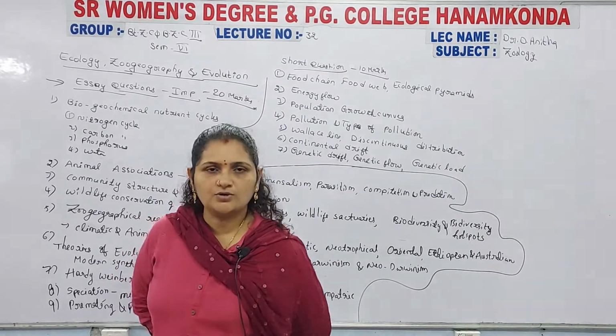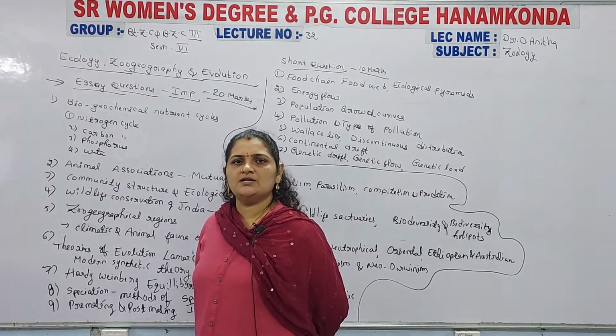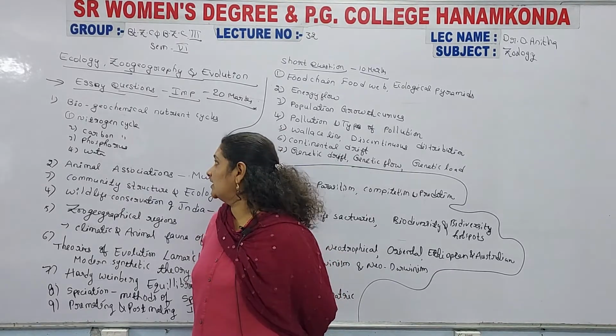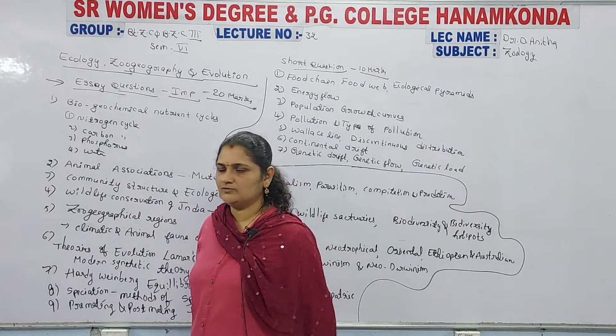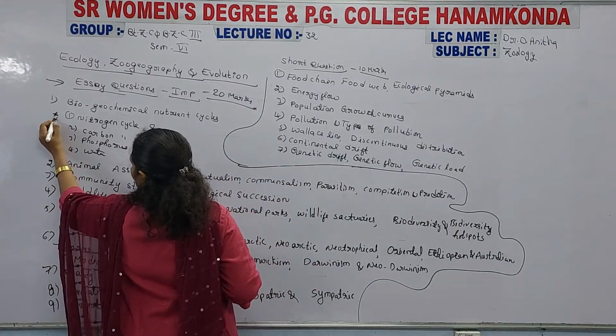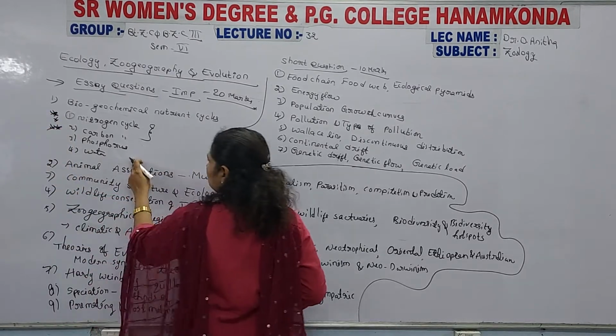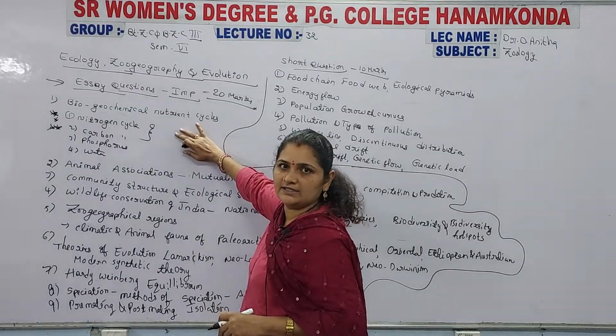So that is rotated in an ecosystem. No need to prepare separately. You concentrate only on the nitrogen cycle and the carbon cycle.